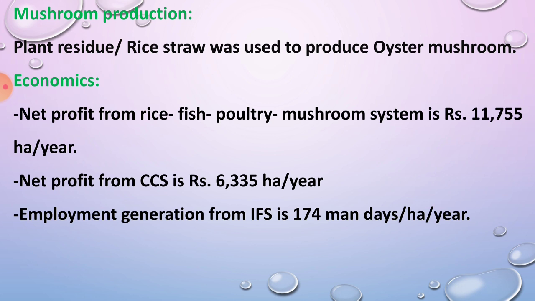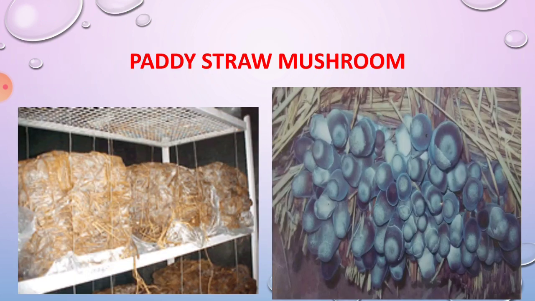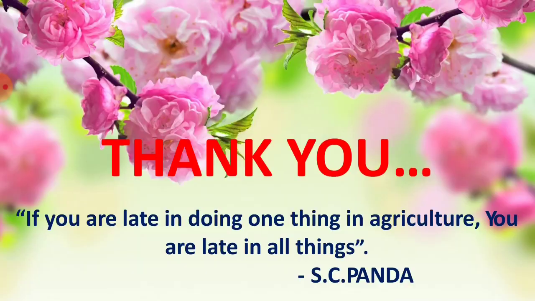This is the economics of this model. This is the third model, that is the IFS model for wetland situation. This is the paddy straw mushroom. Okay, this is lecture number 14, development of site specific IFS models according to the agroclimatic conditions and resource recycling. Resource recycling means the waste material of one enterprise is used as the input of another enterprise. Recycling of waste material is called resource use efficiency and optimization techniques.